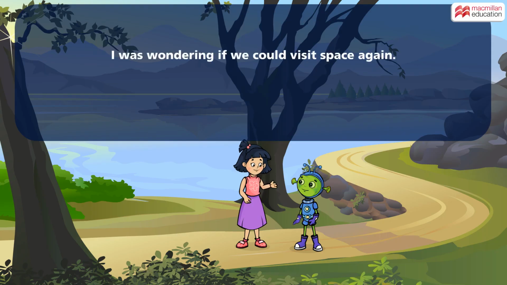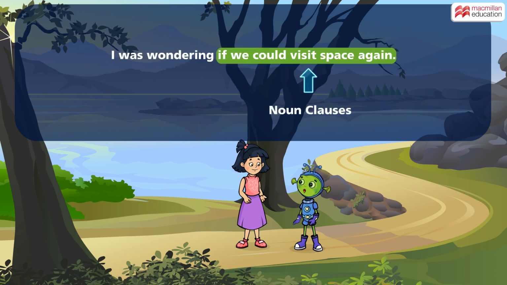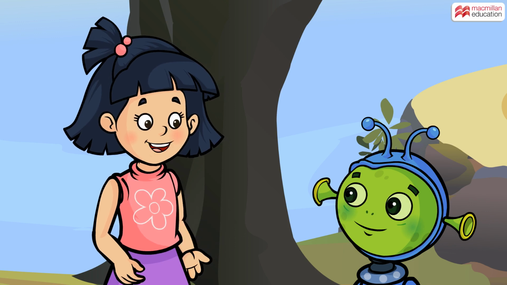I was wondering if we could visit space again. I'll say I was wondering. It's the main clause. It has a subject and a verb and makes complete sense on its own. If we could visit space again. Here, there is a subject, there is a verb, but it doesn't make complete sense. So it's a dependent clause. And it answers the question what, so it's a noun clause. That was excellently answered. Now that we know about noun clauses, let's move on.